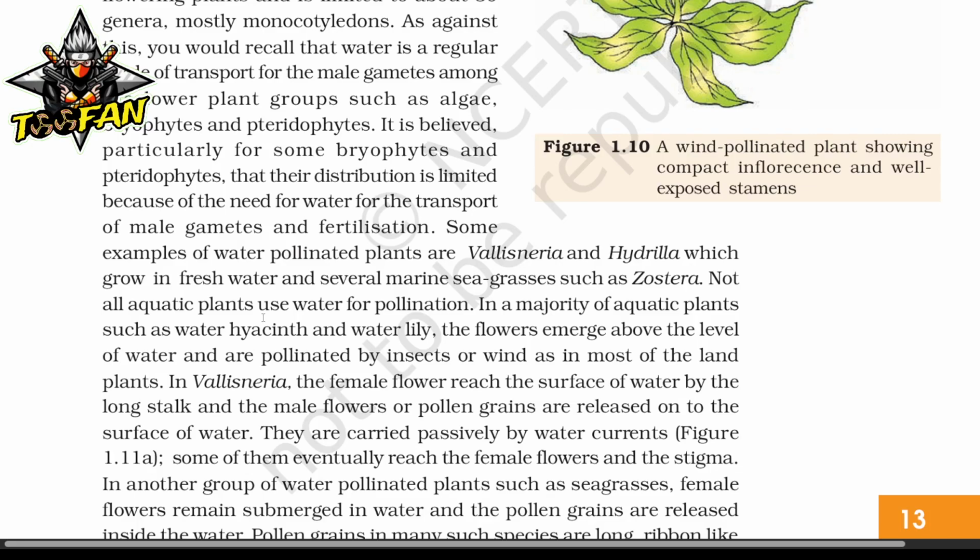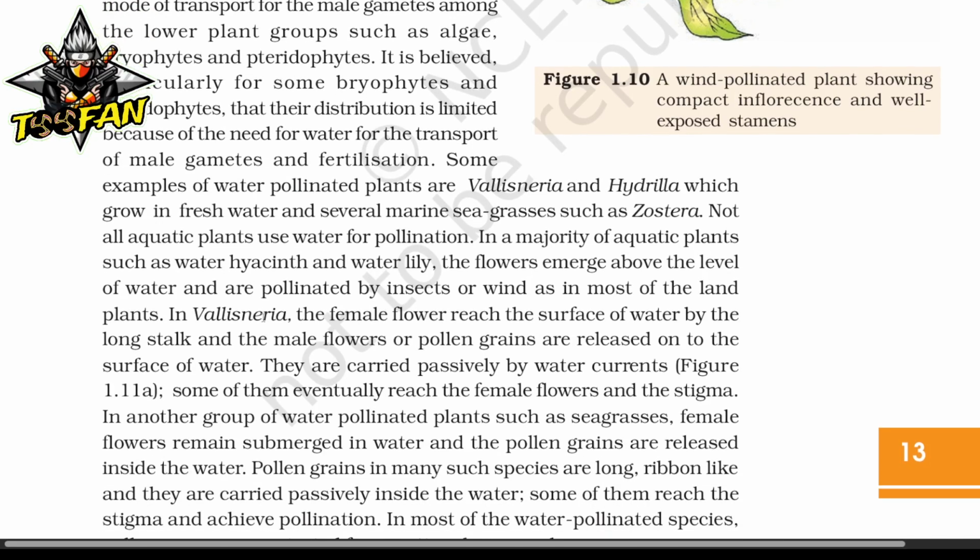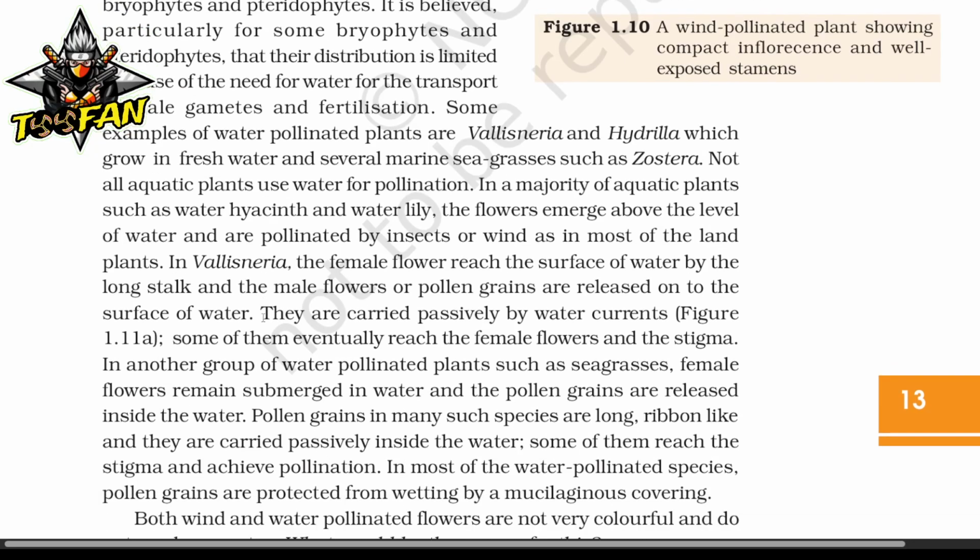In another group of water-pollinated plants such as sea grasses, female flowers remain submerged in water and pollen grains are released inside the water. Pollen grains in many such species are long, ribbon-like, and they are carried passively inside the water. Some of them reach the stigma and achieve pollination.